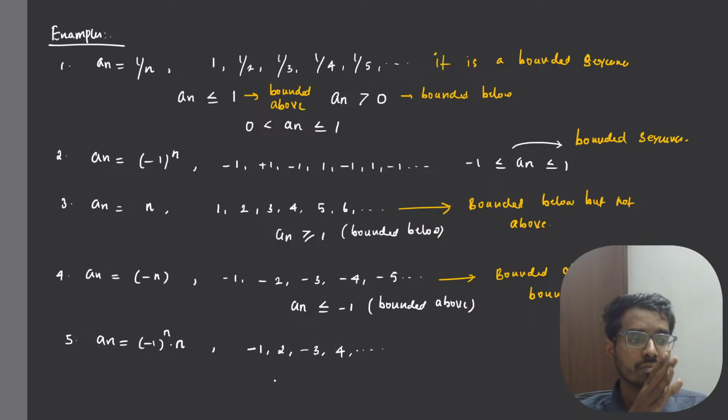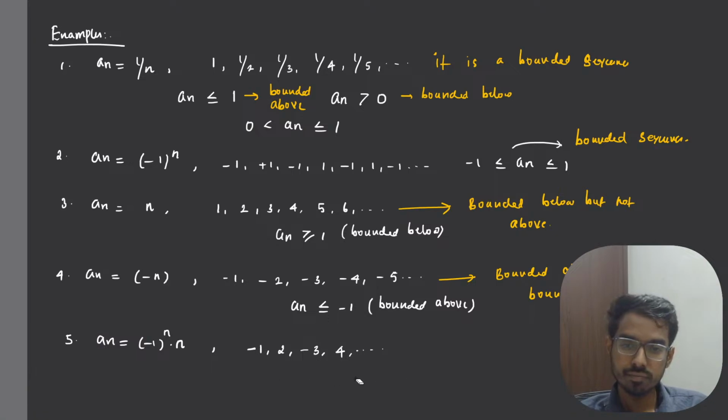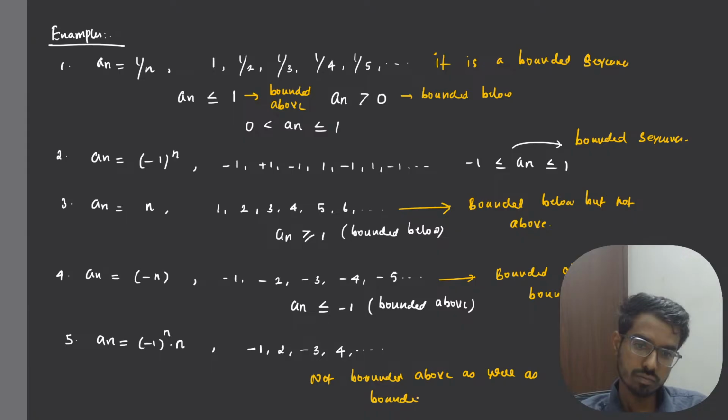Because there is no number k such that a_n is less than k for all n, right? So this is not bounded above as well as not bounded below, right?